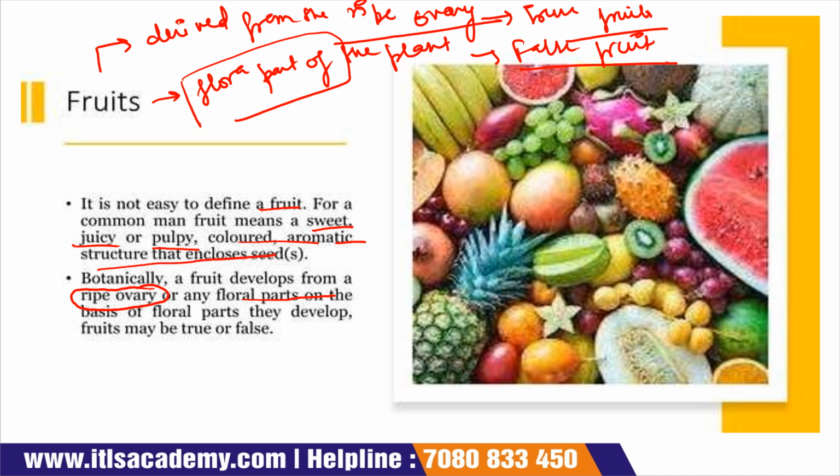If we ask a common man what a fruit is, they will say fruits are sweet, juicy, pulpy, and many seeds are present in a fruit. So in common language, fruits are this. But if we talk in a scientific or biological way, then fruits are derived from a ripe ovary or floral part of the plant.